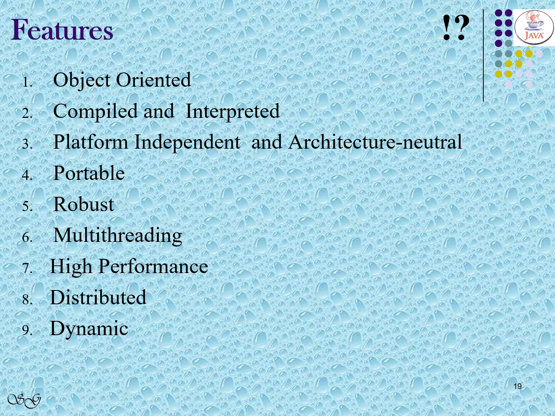Java has many features. Some of them are object oriented, compiled and interpreted, platform independent and architecture neutral, portable, robust, multi-threading, high performance, distributed and dynamic.